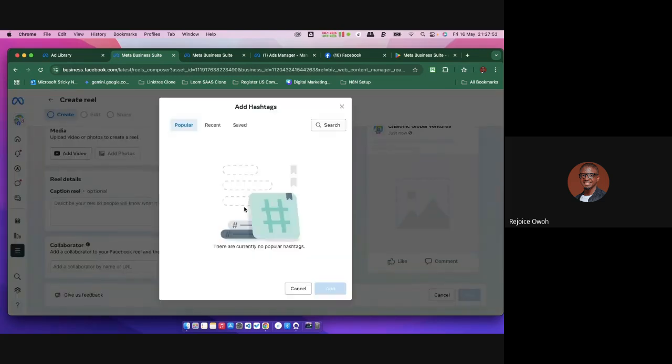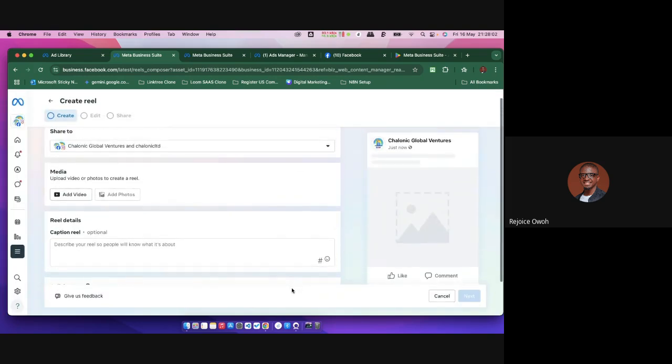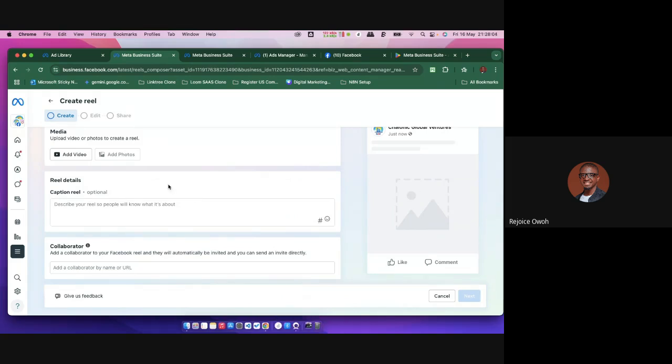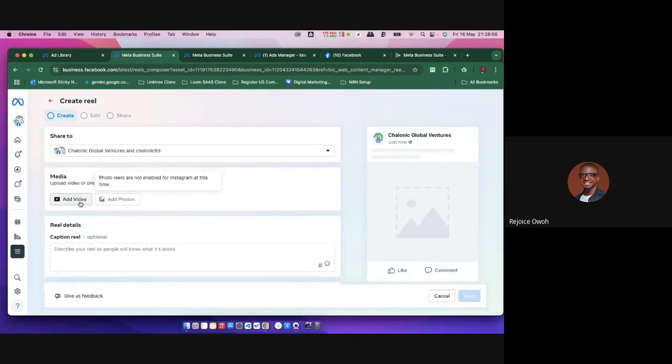I don't have one stored in my device now, but I'm just going to show you guys what it's going to look like. If I have a reel, I'm going to add a video. The whole idea of reels is video, right? I want to create a reel.